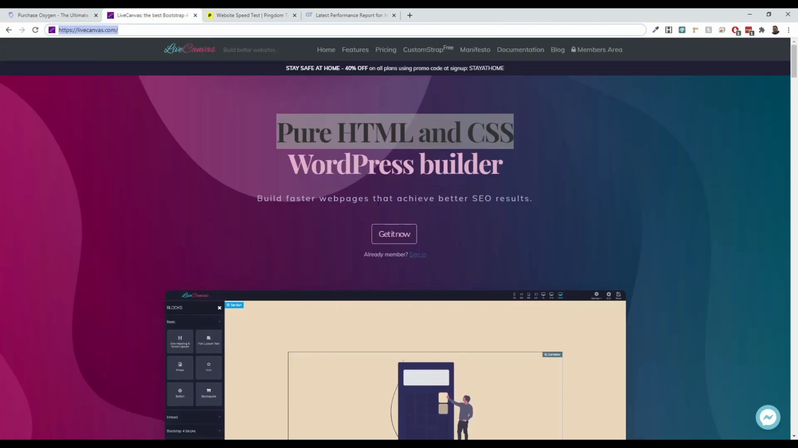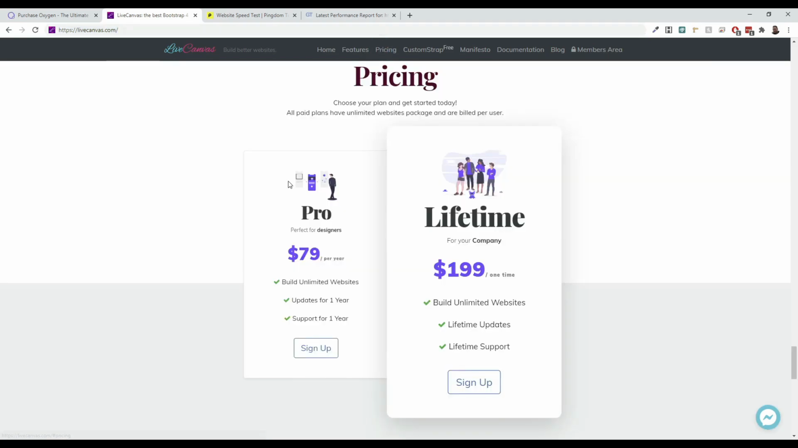So there's definitely some pricing differences. With LiveCanvas, you're getting $79 per year, and it comes with unlimited websites if you choose Pro, or you could do Lifetime for $199, and it lets you build unlimited websites, with lifetime updates and lifetime support, which I think is pretty cool for this pricing.